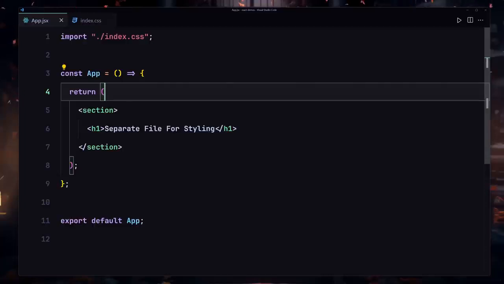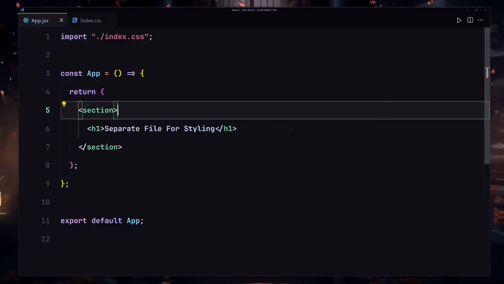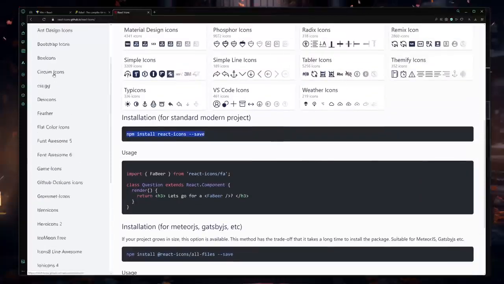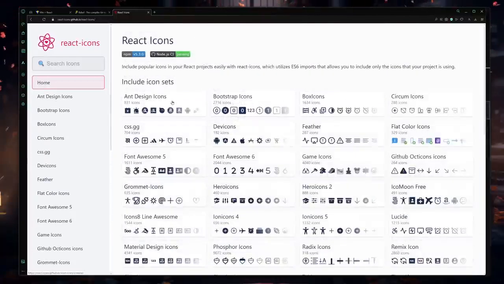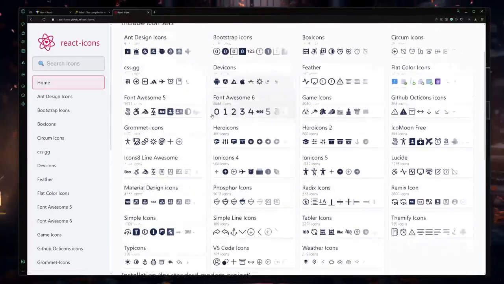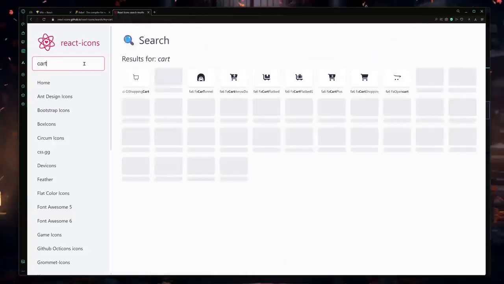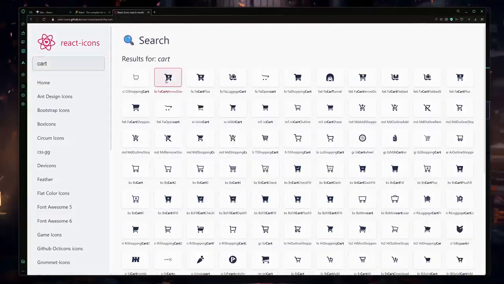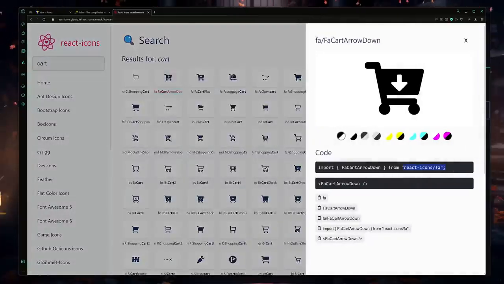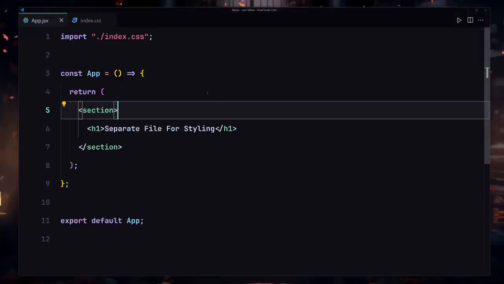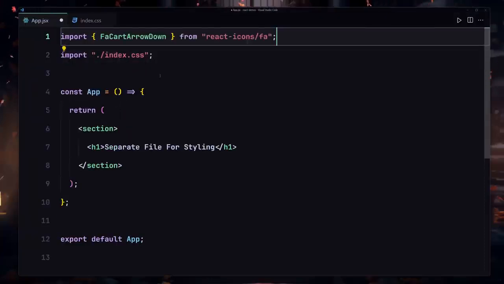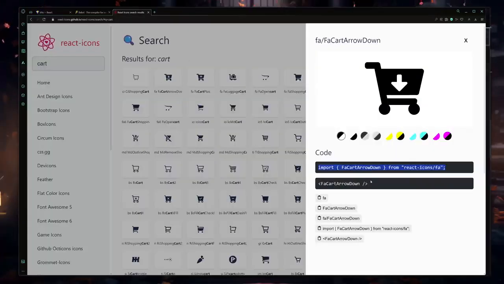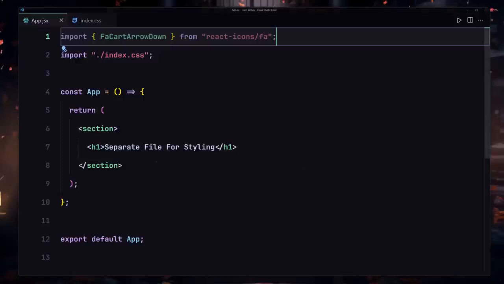To use that, the first thing that we have to do is import that specific icon which you want to use. So I'll just go ahead and search for a specific icon. There are a lot of icons. I'm going to search for the cart, and here you can see it's going to give us a lot of carts right here. Let's suppose I want to use this cart, I'm going to click on that. Now I can totally copy that, and here you can see this is how we are going to be importing that, and now we can use that by using this icon. So I'm going to copy that from here.